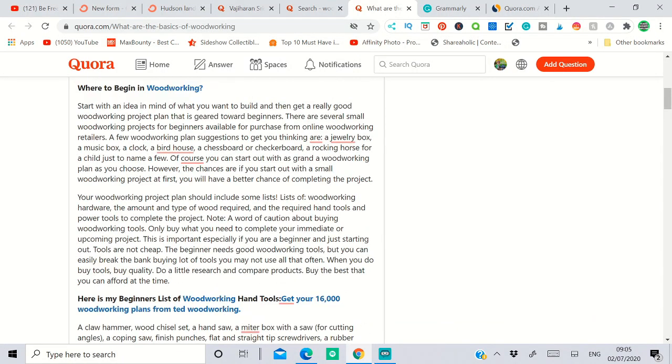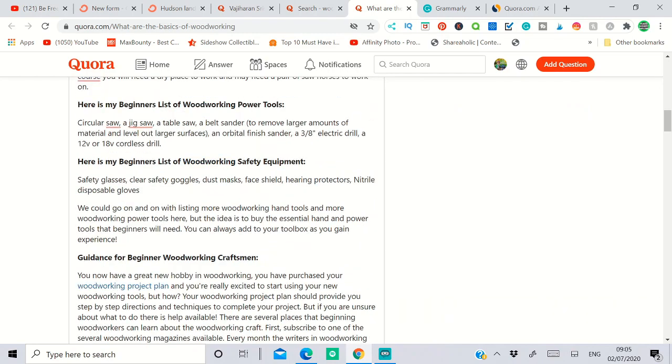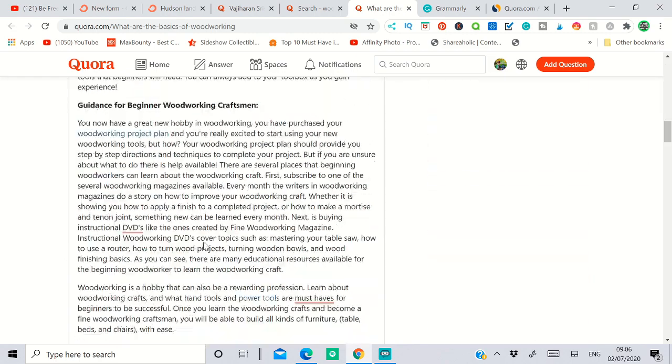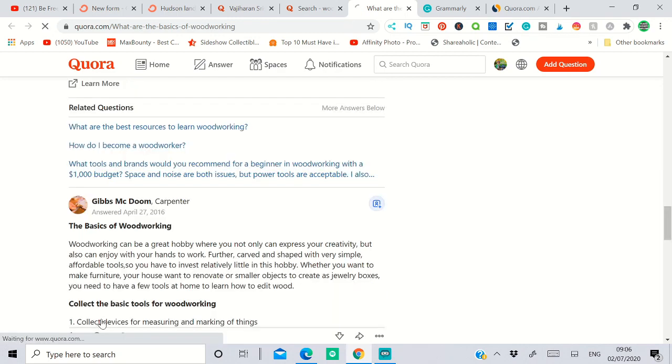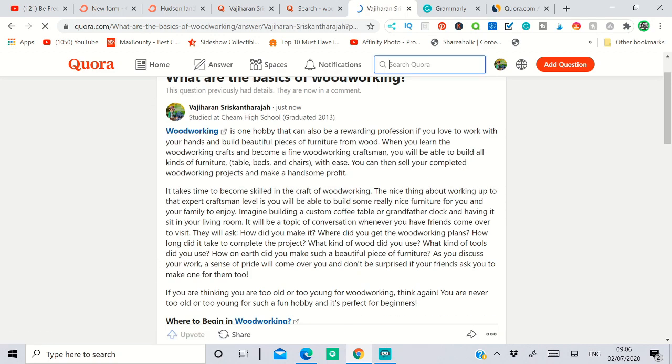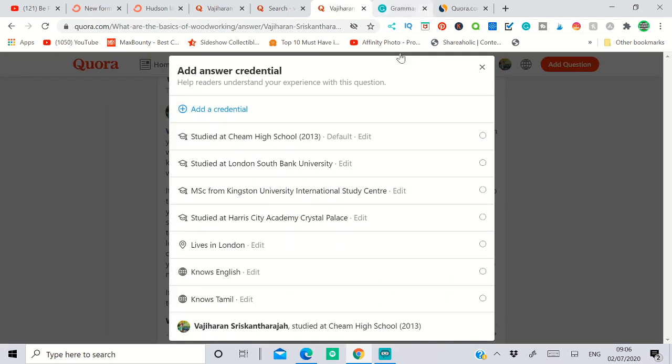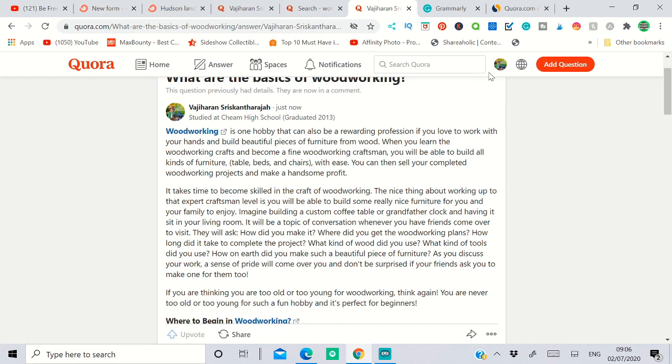All right, after you add your link, you can see it's added all the way wherever it says woodworking. Also you put the link in here, and you have to put the article source because this is your article. You give the traffic to them, and you can put your link here and here. So it's the article source two times, so we need to take one of them out. And that's it, guys. Now click submit, and you're done. Once you've answered the question, just click it and let's see if our landing page is working or not. Yes, it's working. Like I said, I don't know why it's not working on Google Chrome, but it's working with other browsers and mobile devices.